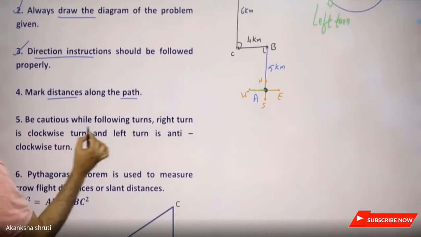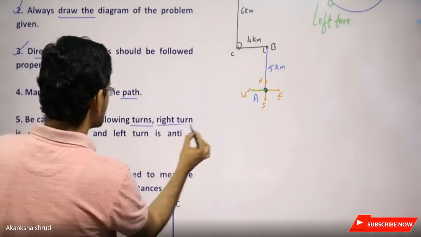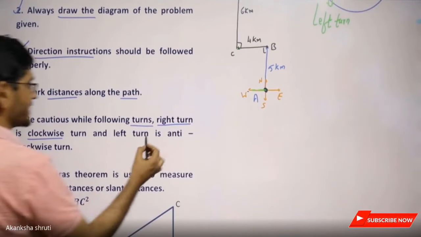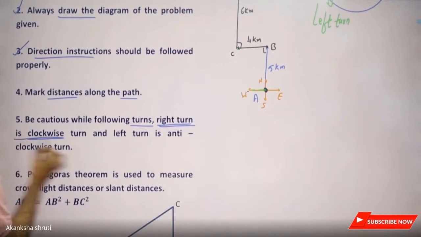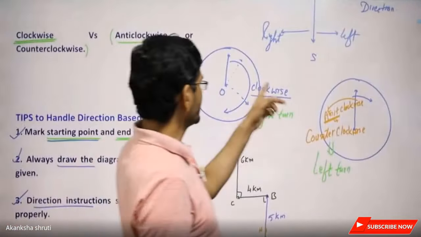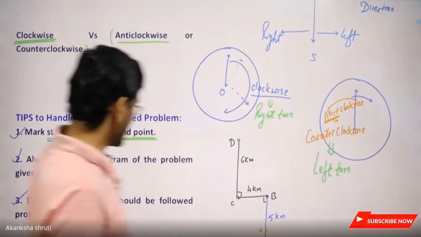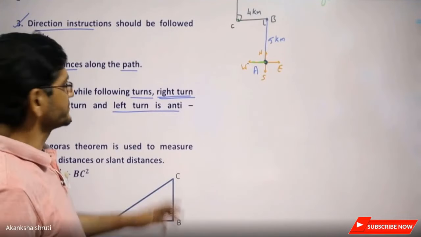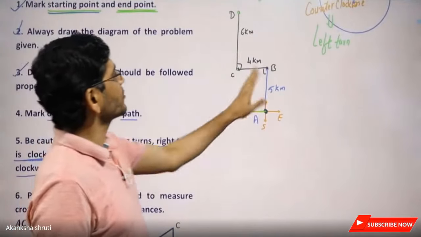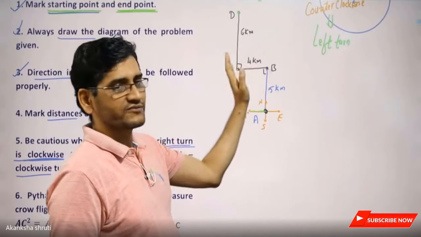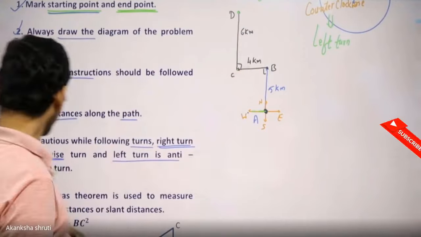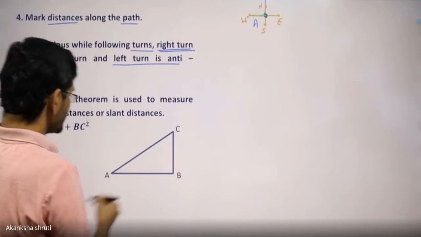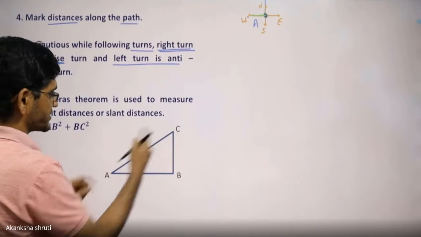Then be cautious while following the turns: left turn, right turn, clockwise, anti-clockwise. Students, as I just explained, right turn is equivalent to clockwise. Here we have written, you can see, right turn is equivalent to clockwise. Left turn is equivalent to anti-clockwise. So whether the information is given as clockwise or anti-clockwise, left or right, eastward, westward, carefully put it here. Then apply the Pythagoras theorem to make a triangle so that the final distance can be calculated.